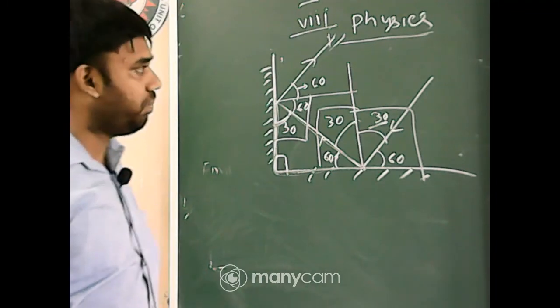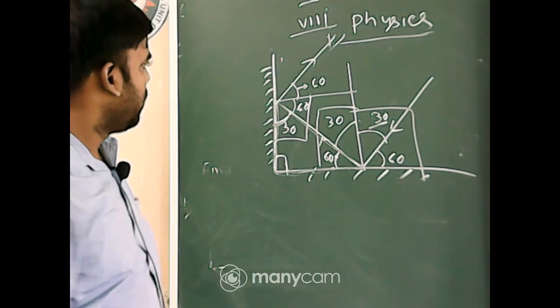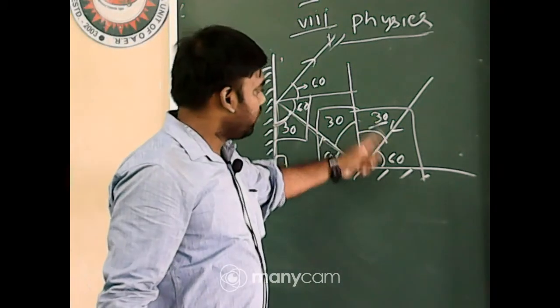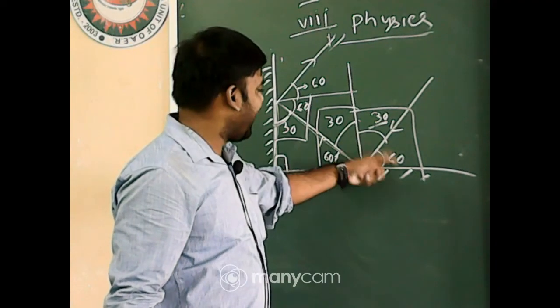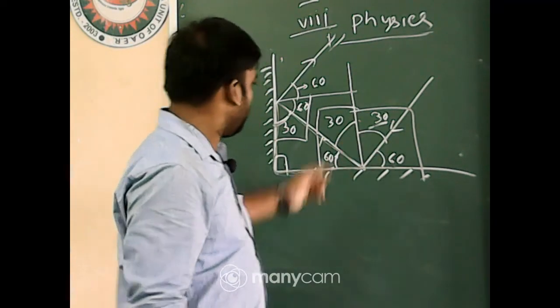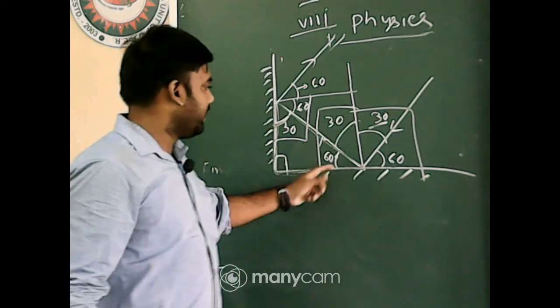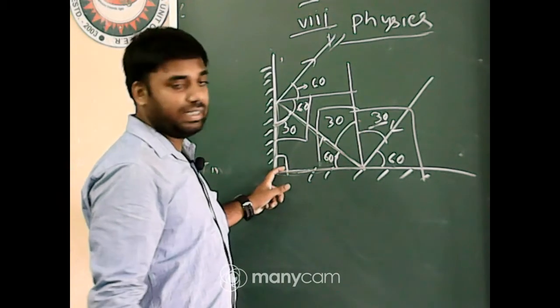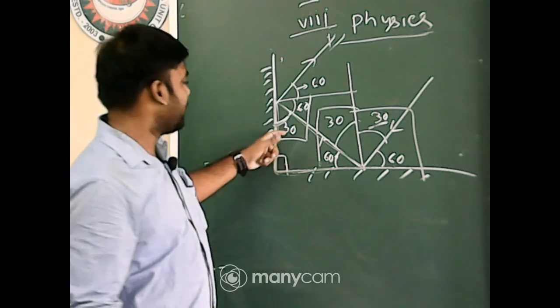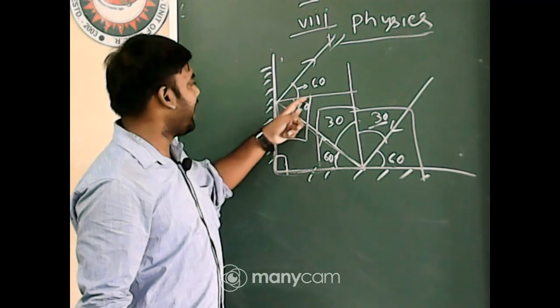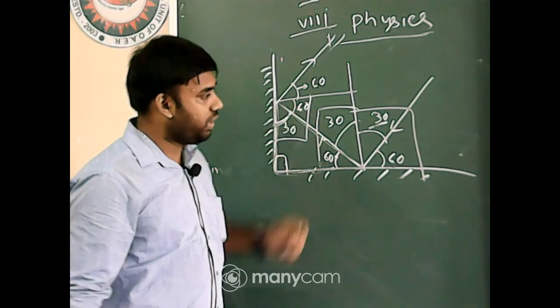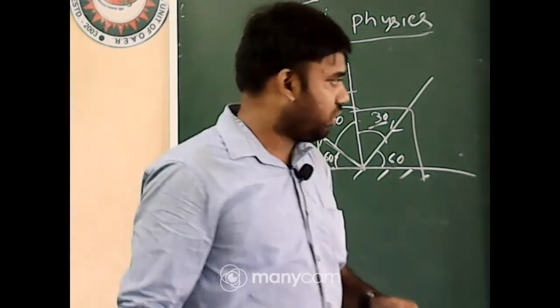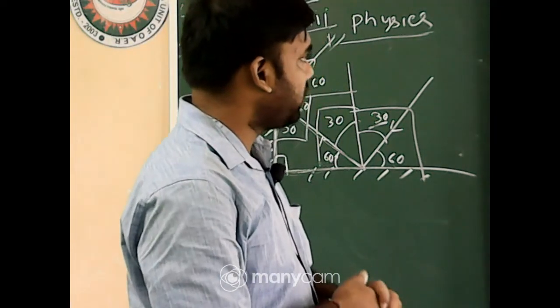Or any problem? The angle between the normal and this ray is 60, because 60 plus 90 is 150, so that angle is 30 degree. Okay. Any problem, students?